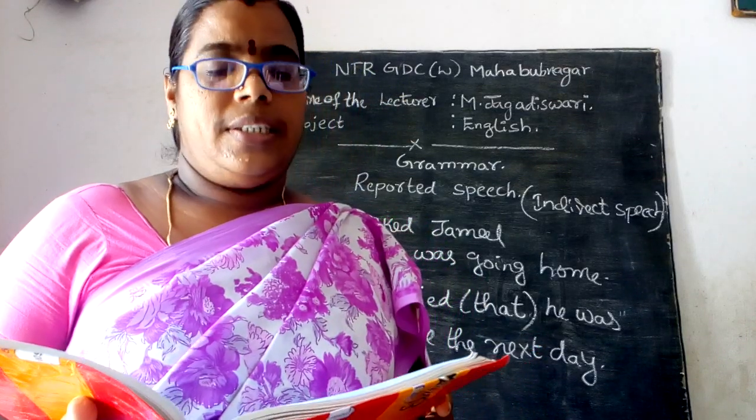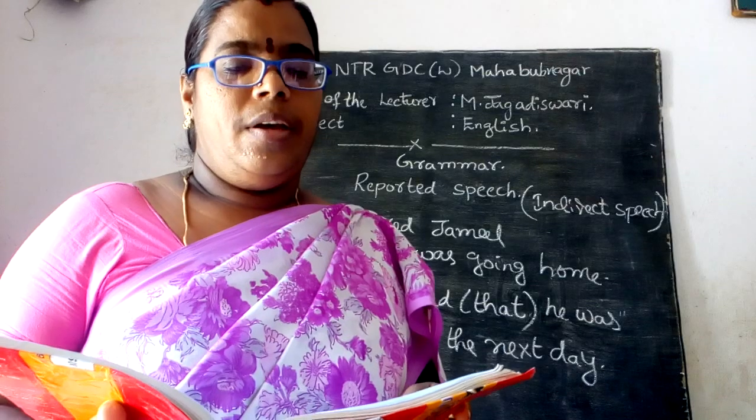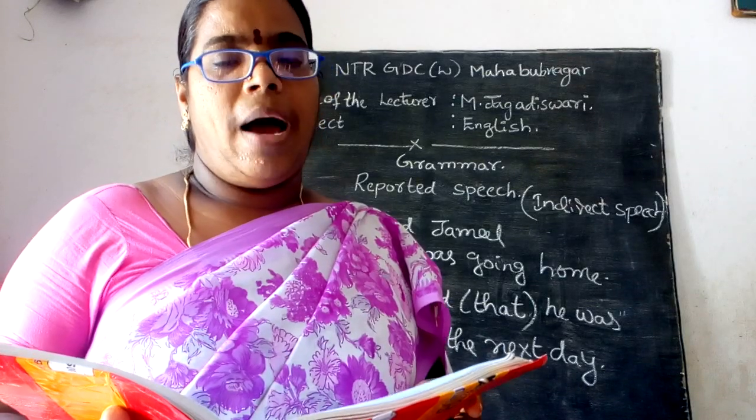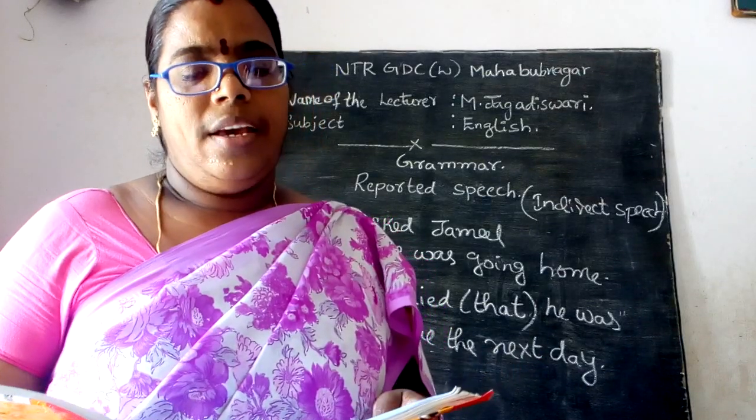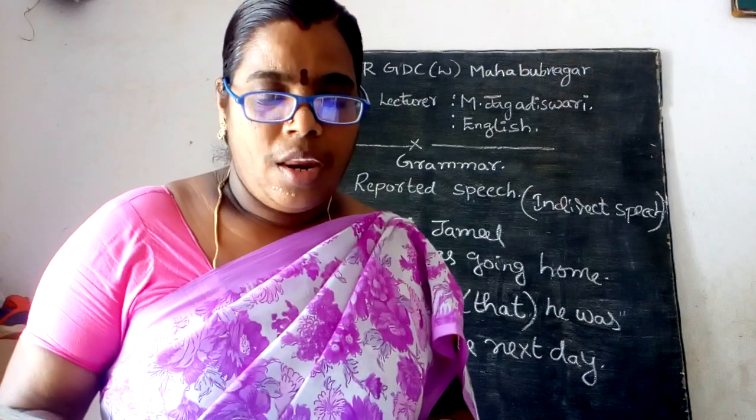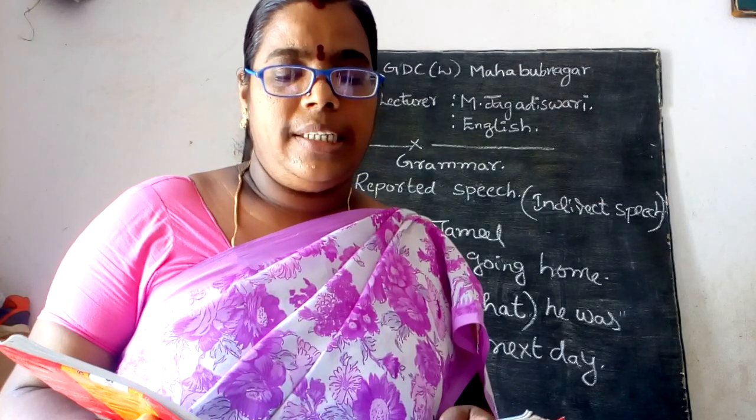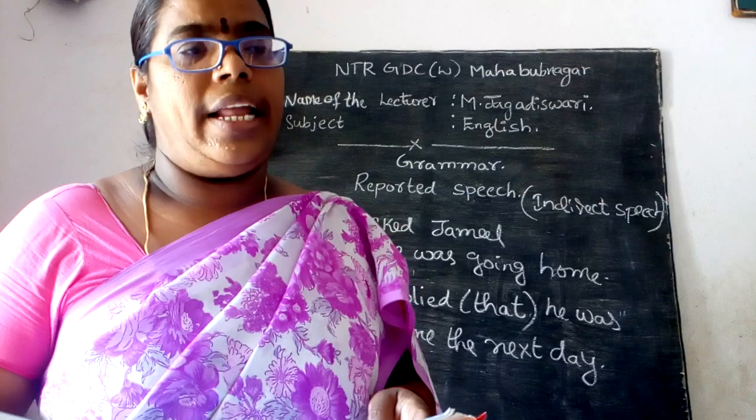Now you can see: I, me, my, we, our, us, this, these are the words of direct speech.